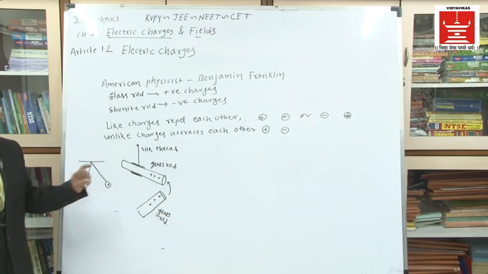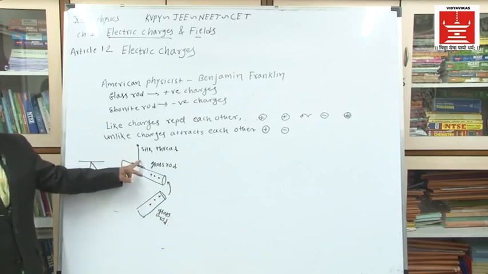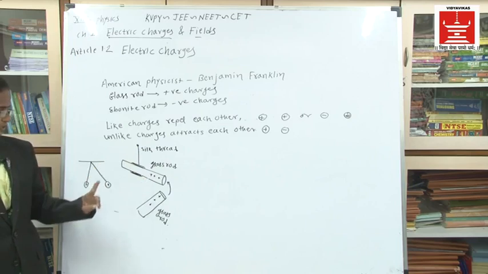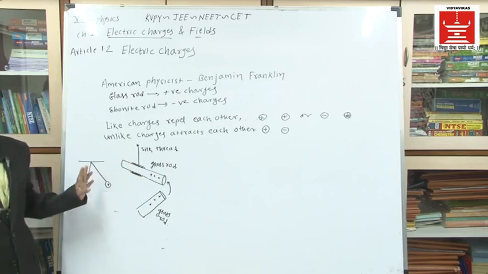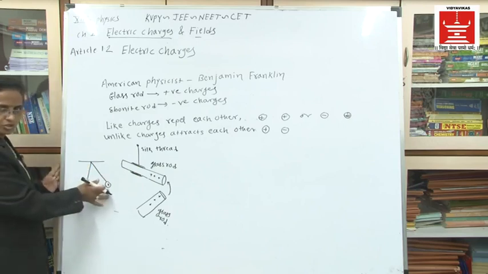Now try to understand. The first glass rod is taken. It is rubbed on a silk cloth, and the charges produced on this glass rod are positive. When another glass rod is taken near it, it shows repulsion. It will try to go away from the rod, so they will repel each other.